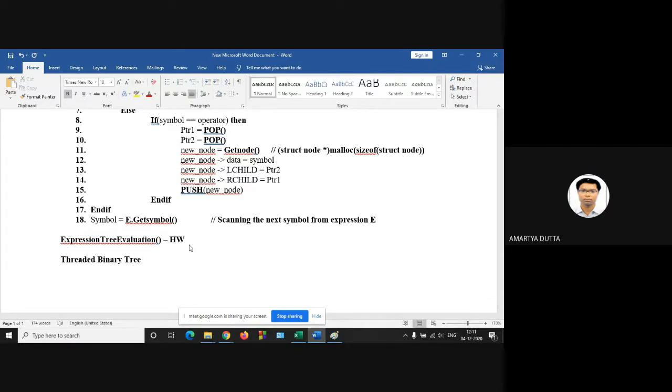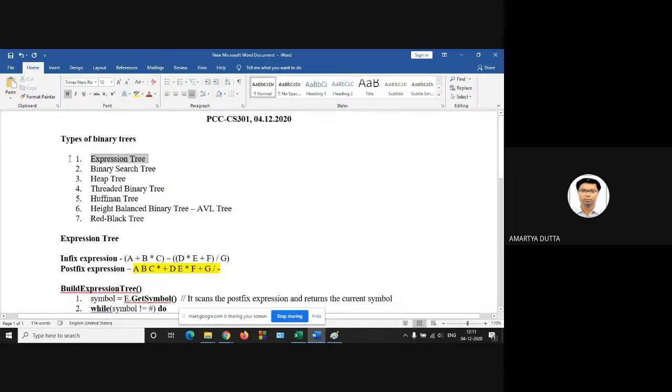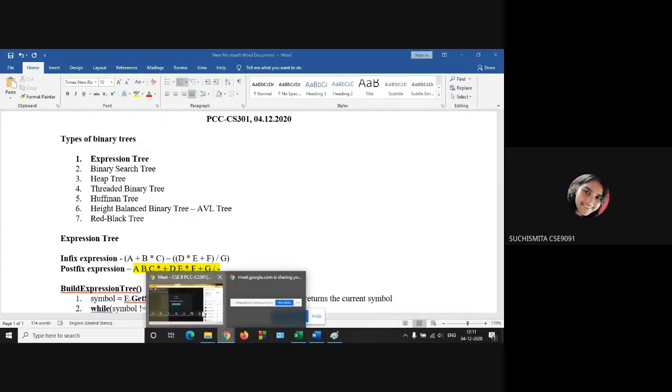Does anyone have any confusion? So expression tree complete. Any queries? No, sir. No, sir.